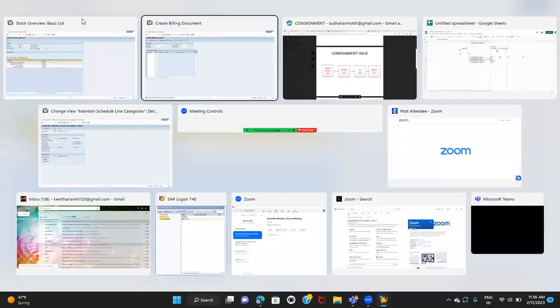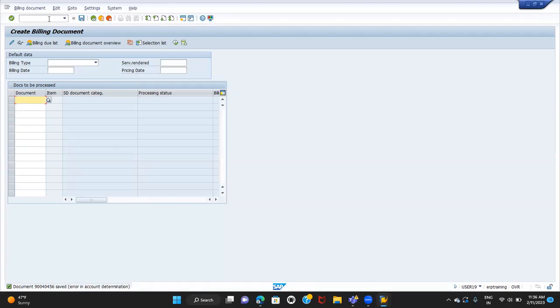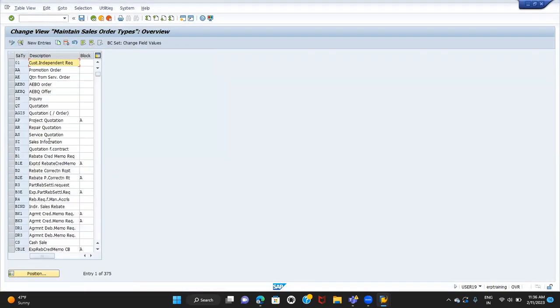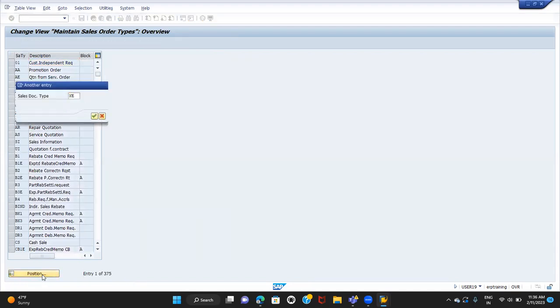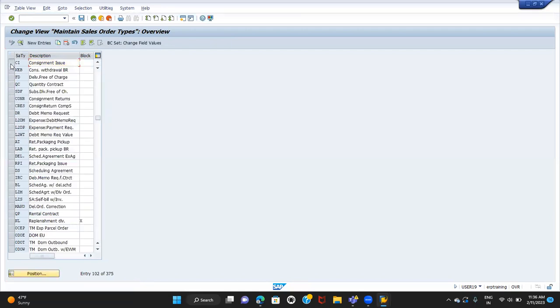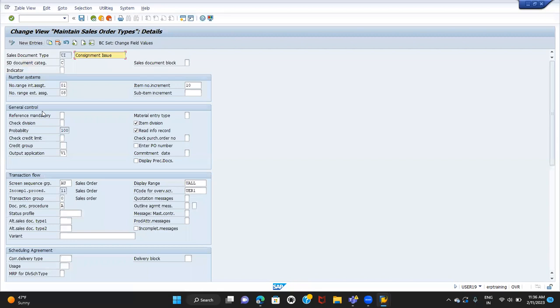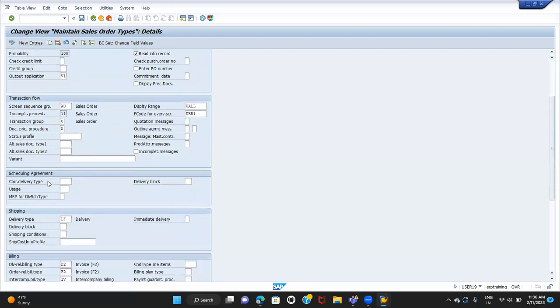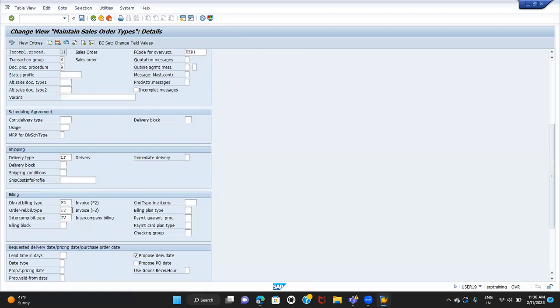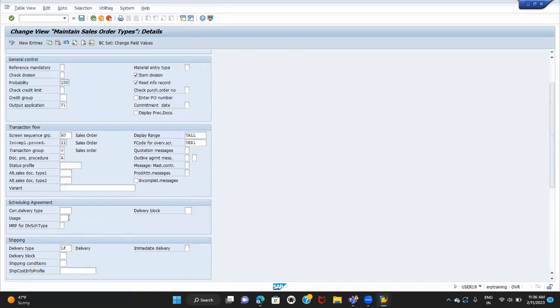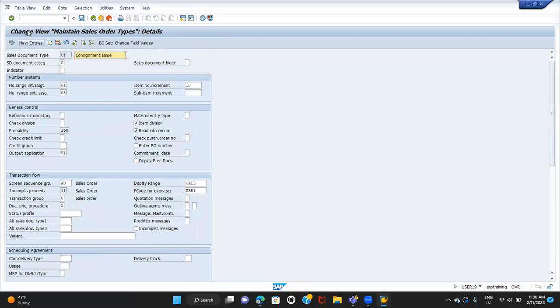Coming to the settings, sales document type settings. We'll see it's a kind of normal order only, so there will not be any differences here. Everything is same as the normal order. We have the LF, we have the billing document type, everything. It's a regular normal order, whatever we have seen in the settings for the OR, the same settings will be here also. There are not many differences.